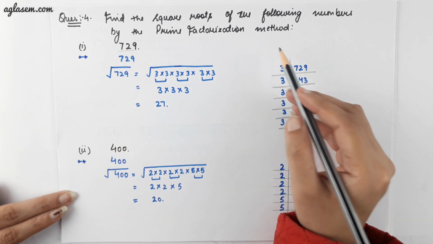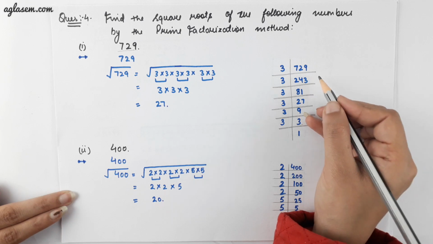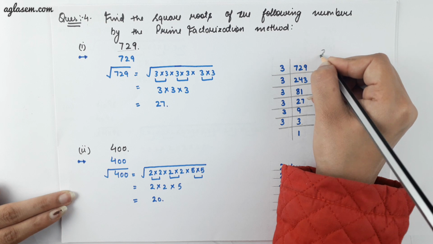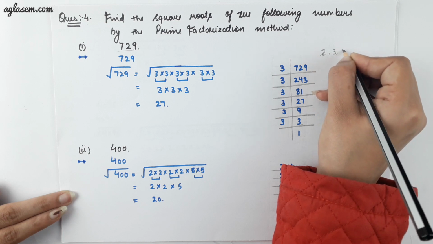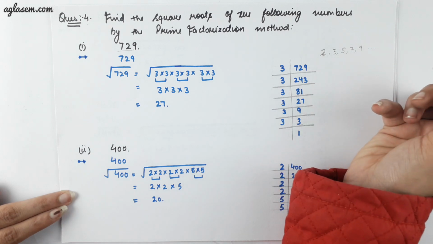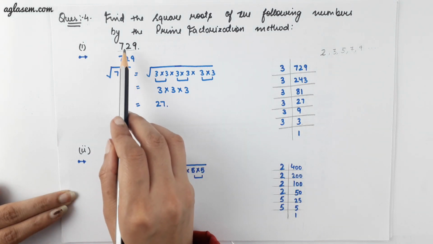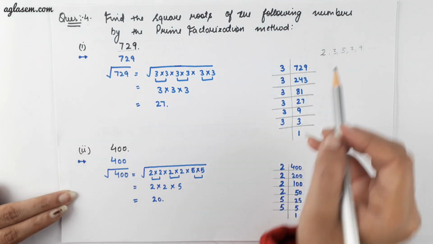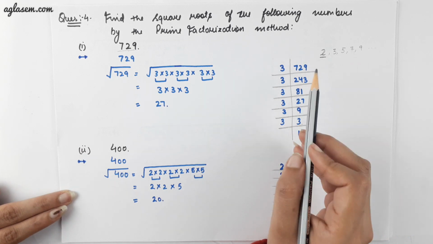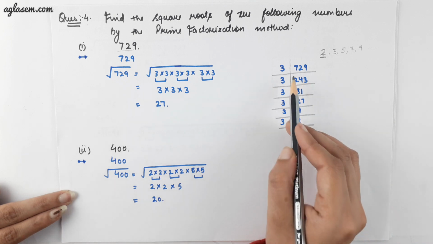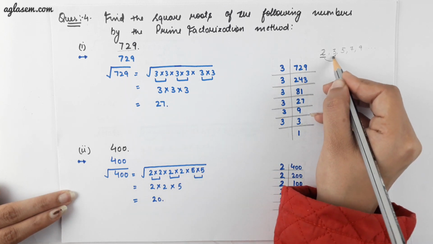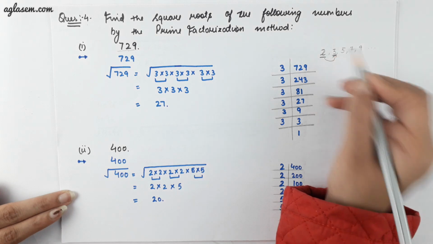Prime factorization means dividing the number with prime numbers, and our prime numbers start with 2, 3, 5, 7 and so on and so forth. So, we will divide the given number with the least prime number. 729 divided by 2, but we know that 729 is not divisible by 2, so we will move ahead to the next prime number, which is 3.